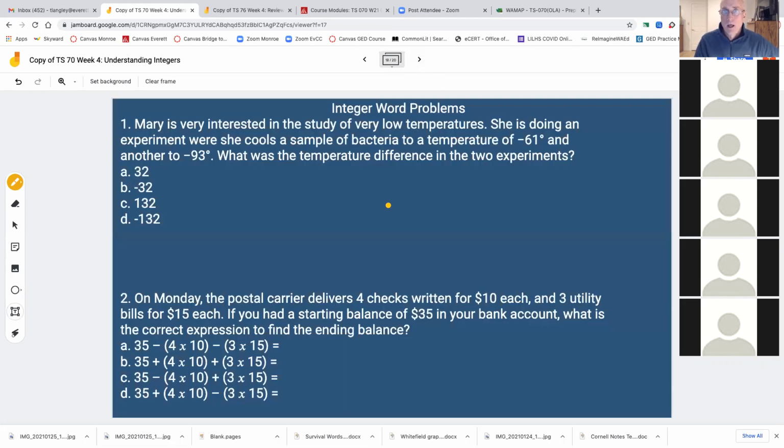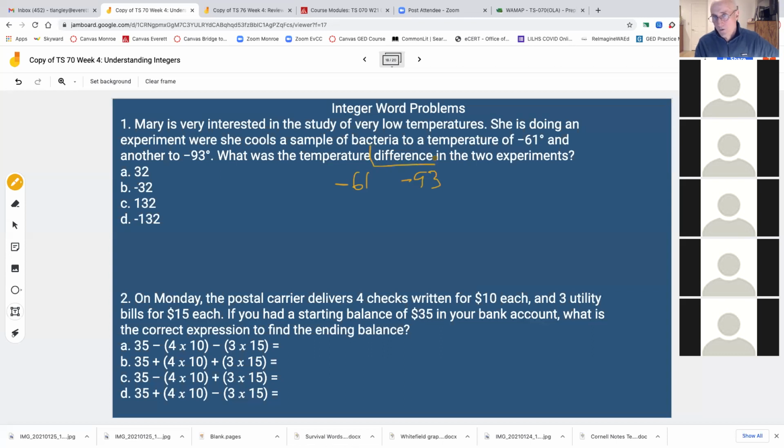Okay, moving on. I want to look at just a couple of integer word problems here in my last 4 minutes of class, okay? You don't have to copy these down. I just want you to hear how I do these. Mary is very interested in the study of very low temperatures. She is doing an experiment where she cools a sample of bacteria to a temperature of -61 degrees. You see how I'm writing the numbers on the page? And another to -93. So she's got 2 different things she's cooling. What is the temperature difference?